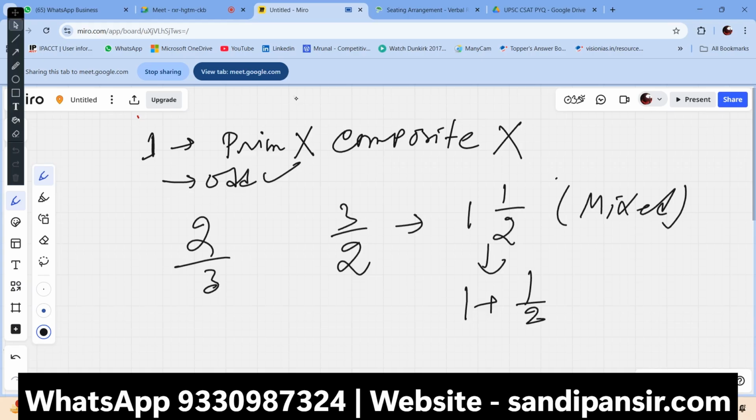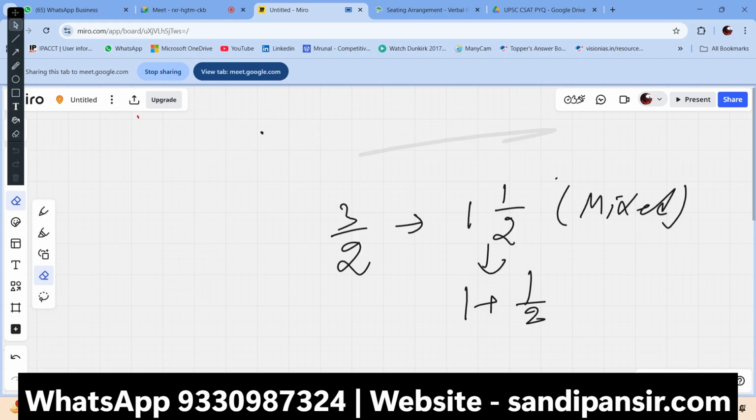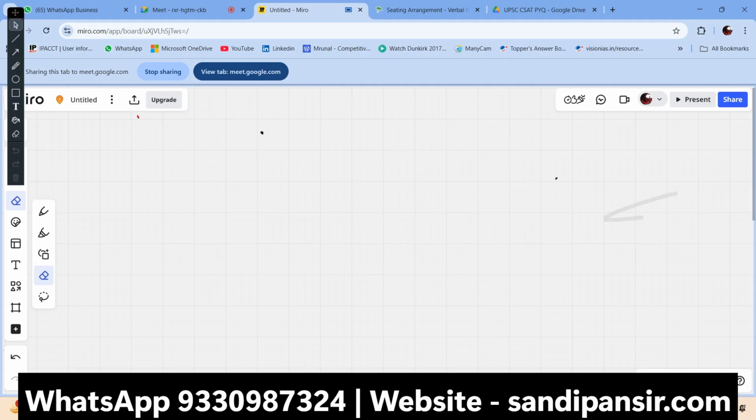Okay. Let's move to the next topic, that is divisibility. In terms of divisibility, we need to understand the concept behind divisibility itself, because otherwise we cannot go forward. It's a very important concept. The first rule is the divisibility of 2. How do we check the divisibility of 2?